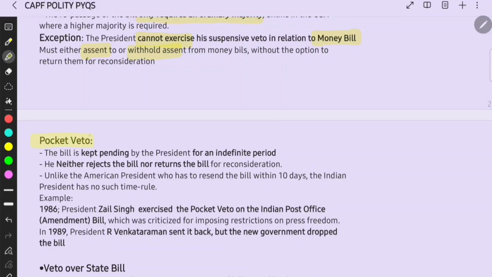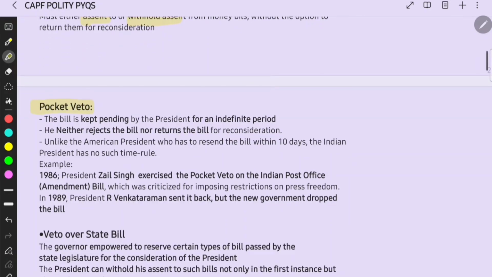Then the next veto is the pocket veto. The bill is kept pending by the President for an indefinite period. He neither rejects the bill nor returns the bill. Unlike the American President who has to resend the bill within 10 days, the Indian President has no such time limit, right? Example, in 1986, Zail Singh exercised the pocket veto on the Indian Post Office Amendment Bill, which was criticized for imposing restrictions on press freedom.